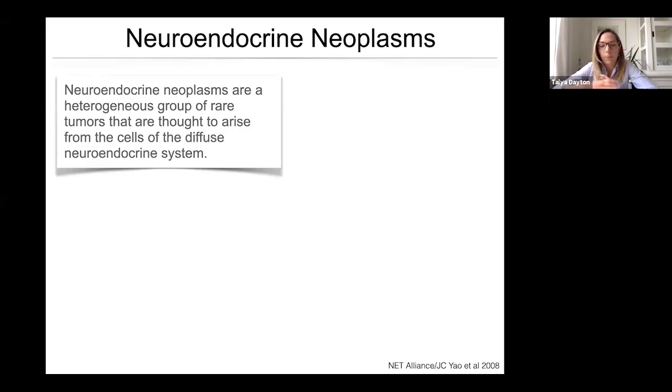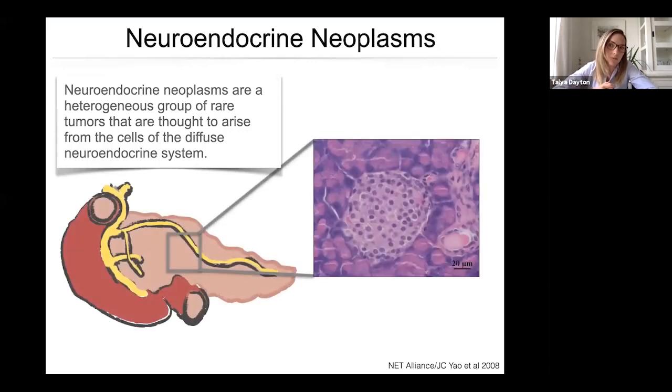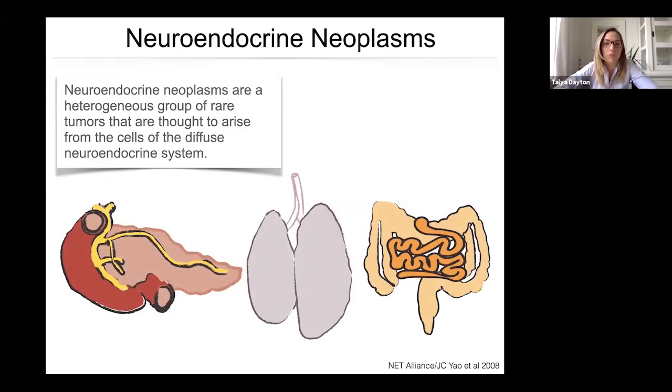called the neuroendocrine cell. Now, the most famous neuroendocrine cell is the pancreatic beta cell, and that is the cell in the pancreas that's responsible for releasing insulin in response to glucose. But there are actually a lot of different neuroendocrine cells, including other neuroendocrine cells in the pancreas, as well as neuroendocrine cells in the lung and the gastrointestinal system, for example.